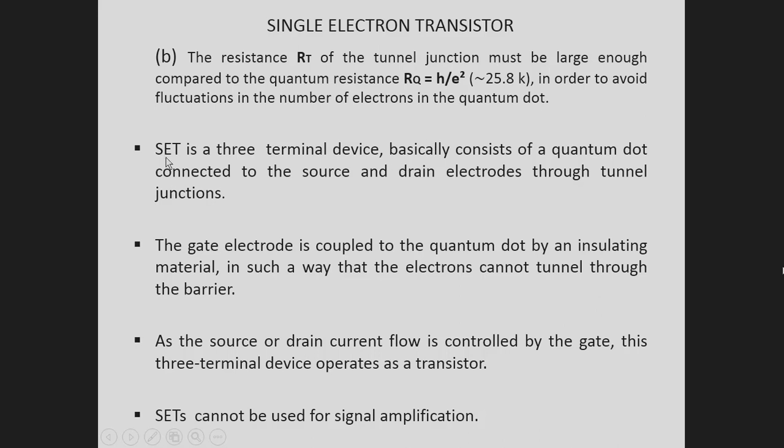The single electron transistor is a three-terminal device, basically consisting of a quantum dot connected to the source and drain electrodes through tunnel junctions. The gate electrode is coupled to the quantum dot by an insulating material in such a manner that electrons cannot tunnel through the barriers. The source and drain current flow is controlled by the gate voltage, and hence this three-terminal device can operate as a transistor.